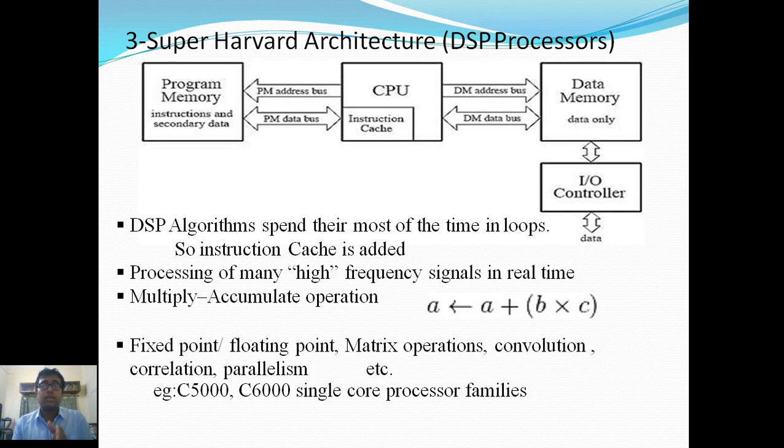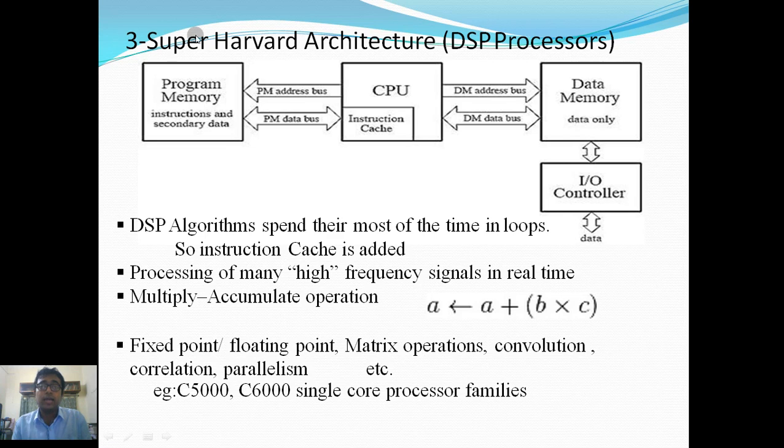At the same time, the instruction cache will store the first 2, 3, 4 instructions, according to the size of the instruction cache. Suppose we fetch the first data that has been operated on according to that program instruction. At the very same time, the next second, third, fourth or fifth instruction that should be executed sequentially is added into the instruction cache. It means after performing the first operation, the data has been stored. At the same time, from the instruction cache, the second program instruction will be fetched by the CPU.